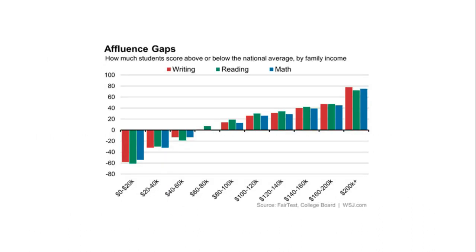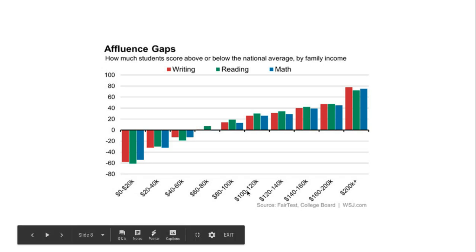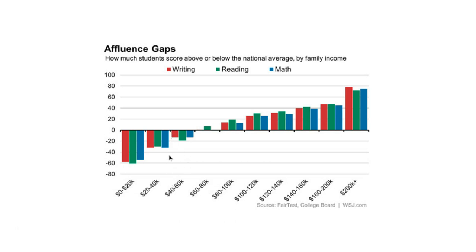So this graph is kind of just to show a huge disparity in incomes. So I just want to focus here on the less than $40,000. Remember that this right here is the poverty line. So children are scoring negative 60.